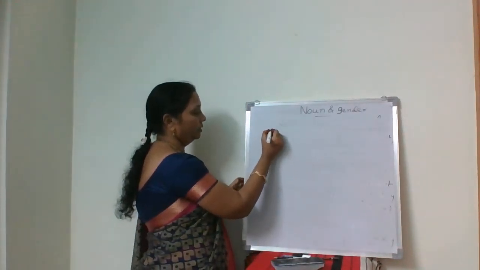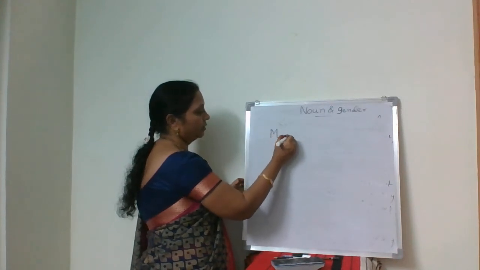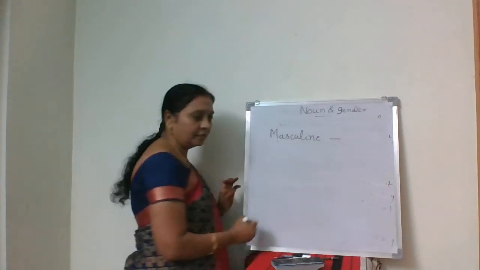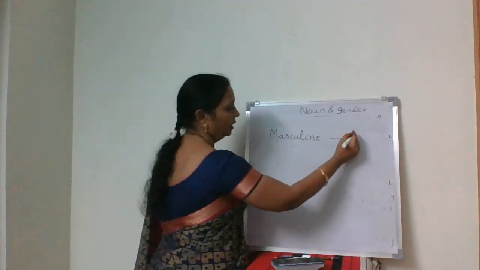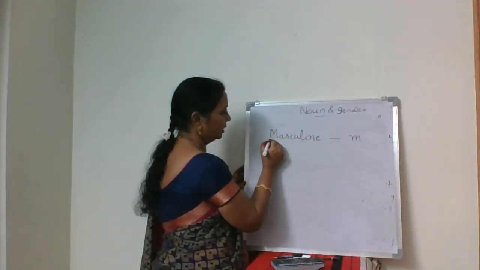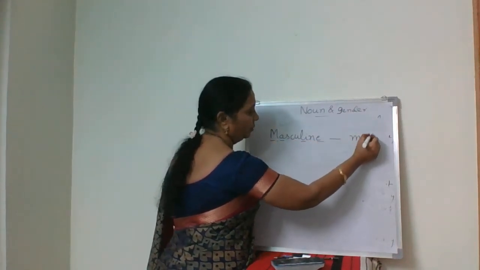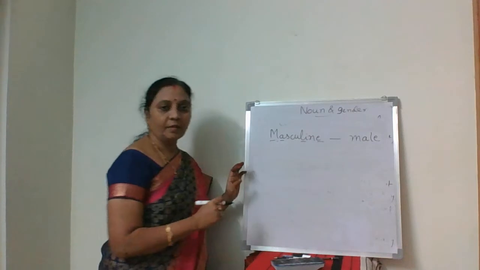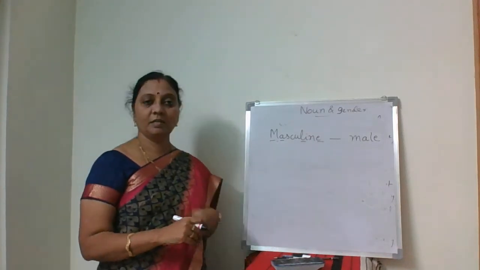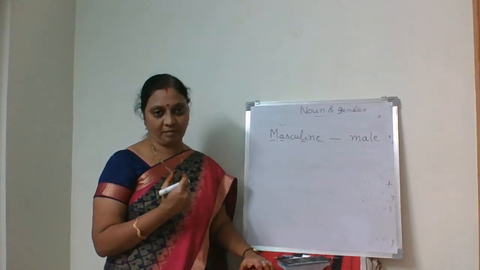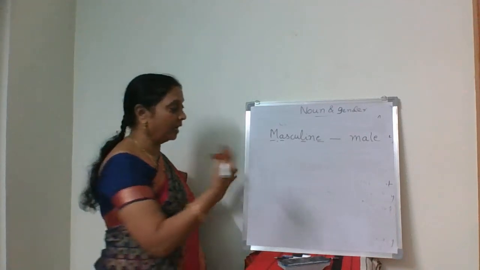We have seen masculine, isn't it? From that word only, male: M is there, A is there, L is there, E is there. These words we call kangaroo words.